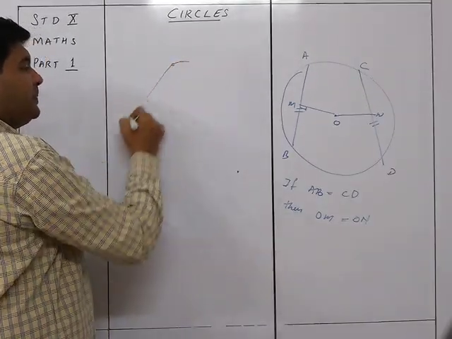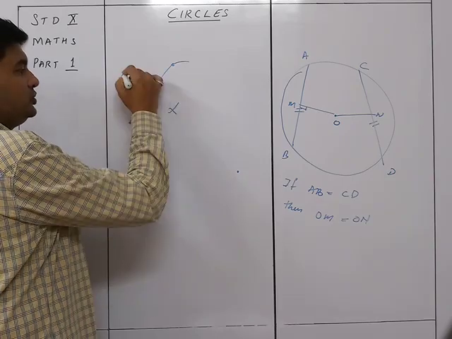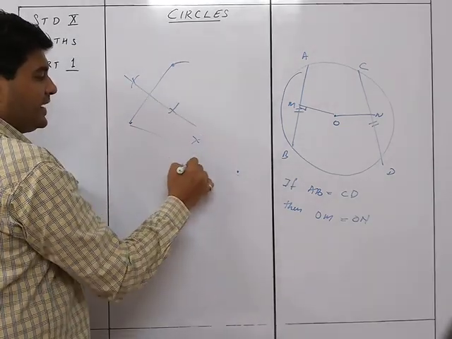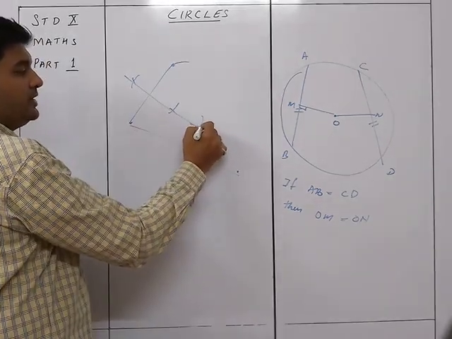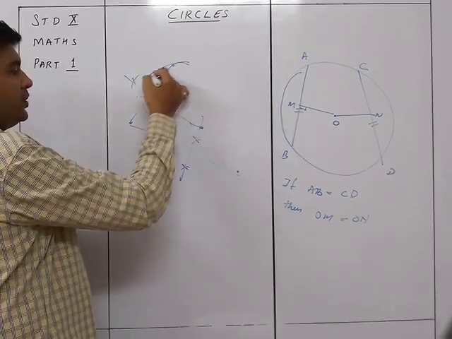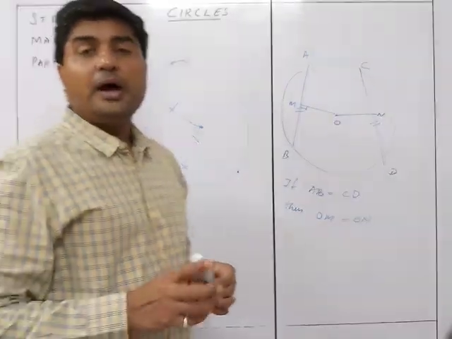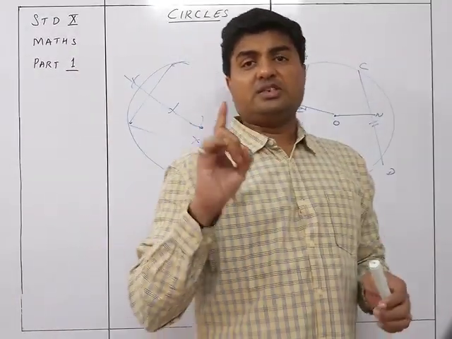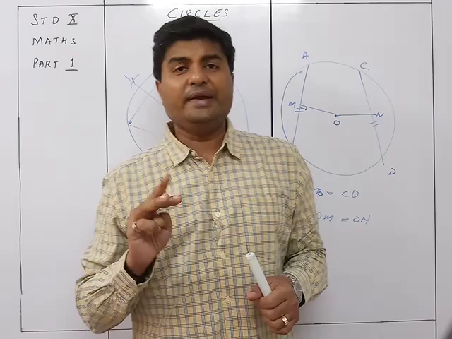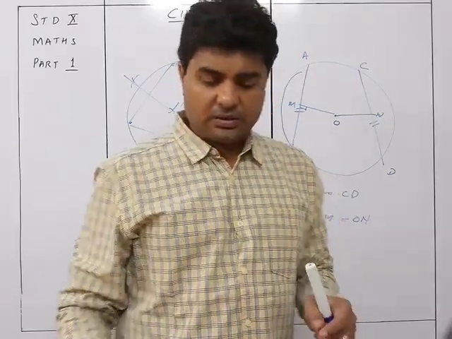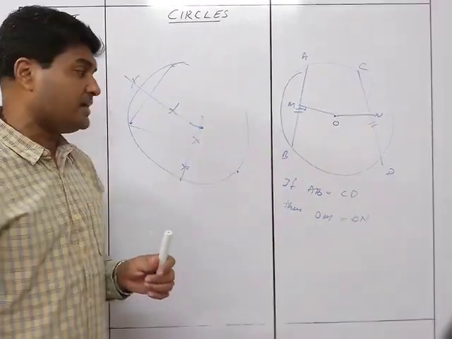That is nothing but the perpendicular bisectors of these two lines and the perpendicular bisector of this line. Where they intersect will be the center, and from there we take a radius and draw the circle. So you can draw one and only one circle passing through 3 non-collinear points. That is the 5th theorem we learned in the 9th standard.